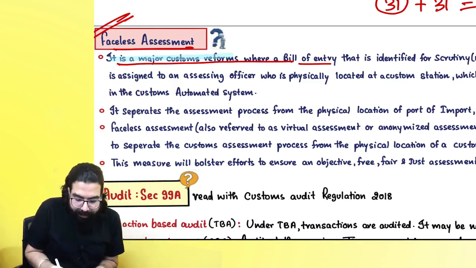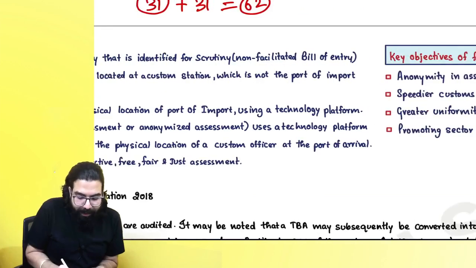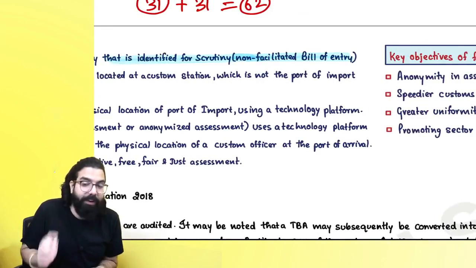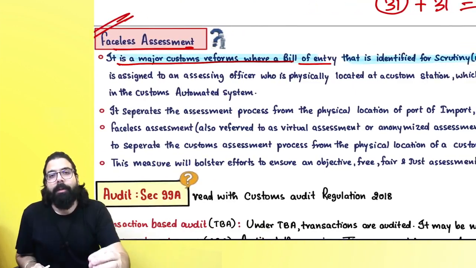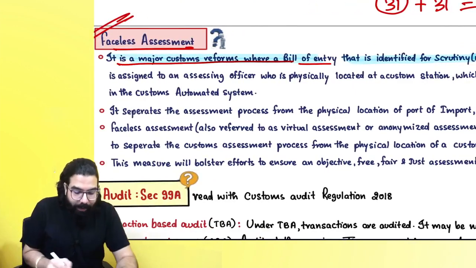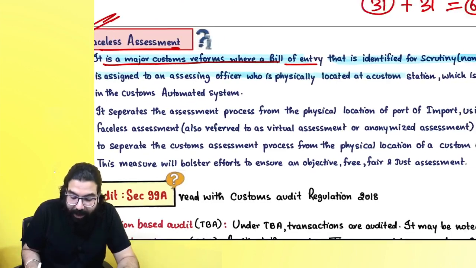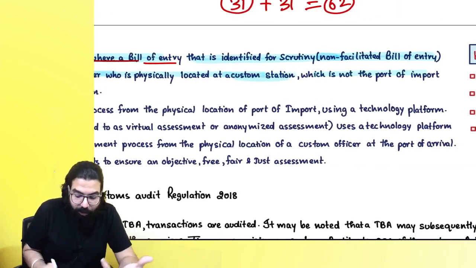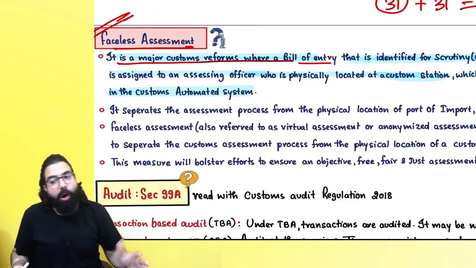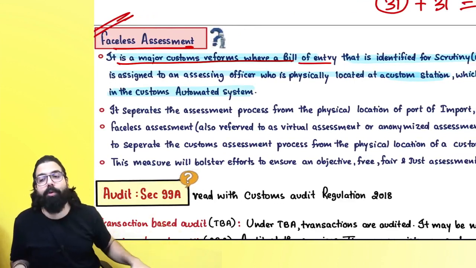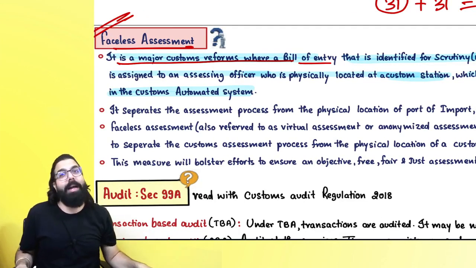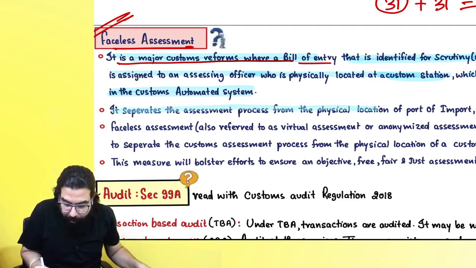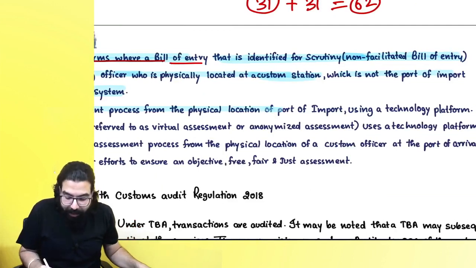And hence government has told it's a major custom reform where a bill of entry that is identified for scrutiny, that is a non-facilitated bill of entry which was not cleared automatically, basically whose assessment has to be done, is assigned to an assessing officer that is physically located at a custom station which is not the port of importation in the custom automated system. Means I went to the Mumbai port to clear, but might be my officer is sitting in Kolkata and he is going ahead and doing my assessment. It separates the assessment process from the physical location of the port of import using a technological platform.